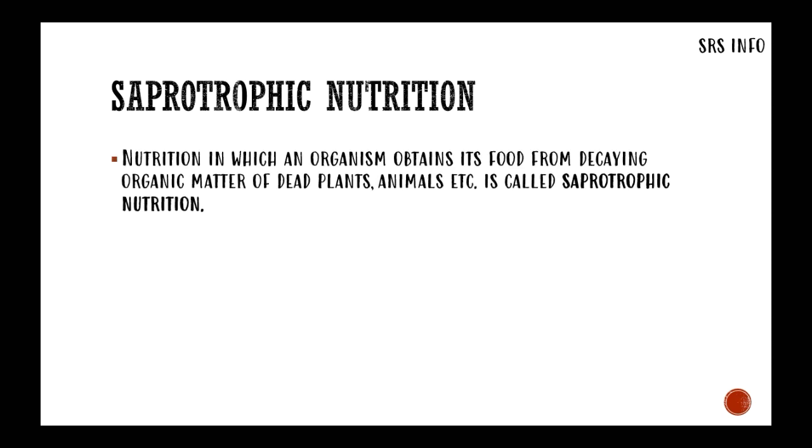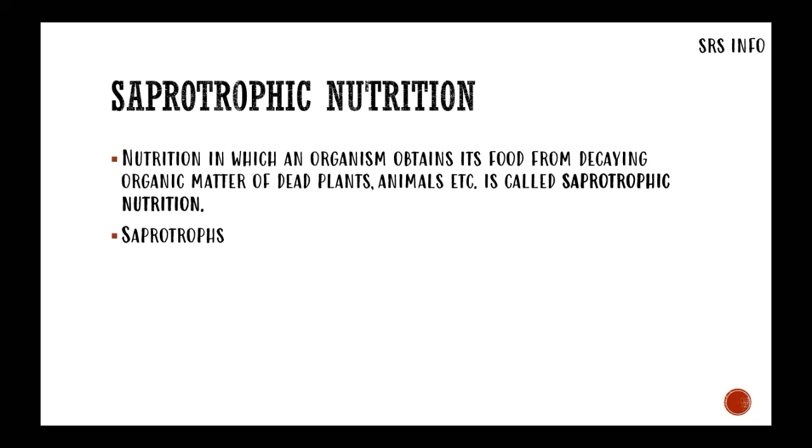Nutrition in which an organism obtains its food from decaying organic matter of dead plants and animals, etc., is called saprotrophic nutrition. In this type of nutrition, the organisms obtain their food from the decaying organic matter, which are dead plants and animals. So the organisms feed on the dead plants and animals for their food and extract the nutrients, minerals, and vitamins, whatever things are available in that dead matter.